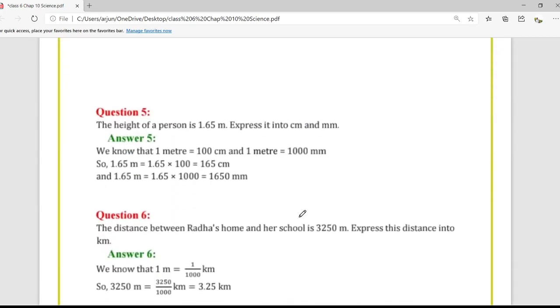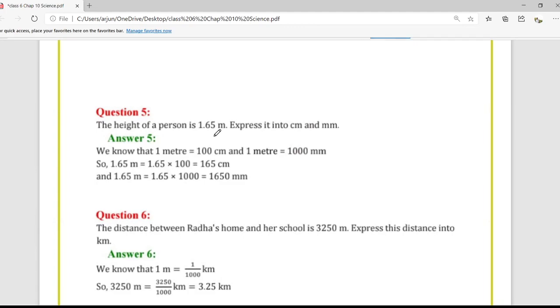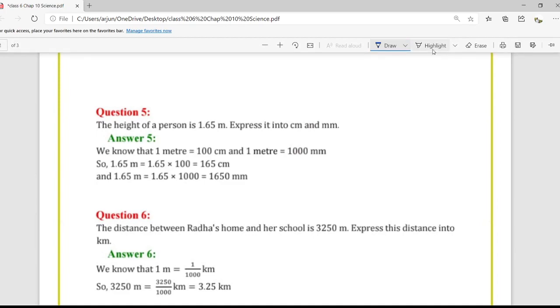Moving to question number 5. The height of a person is 1.65 meter. Express it in centimeter and millimeter. Now we all know, for converting 1.65 meter to centimeter, we have to multiply it by 100, right? We know that 1 meter is equal to 100 centimeter and 1 meter is equal to 1000 mm.